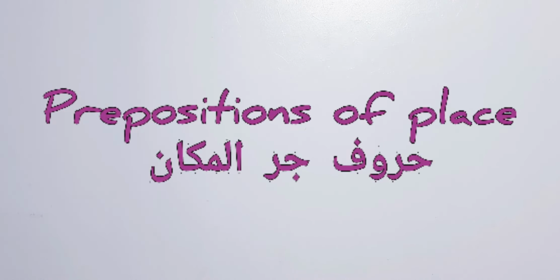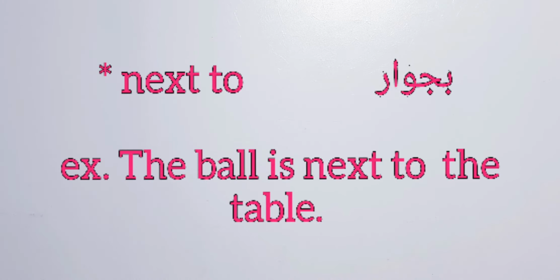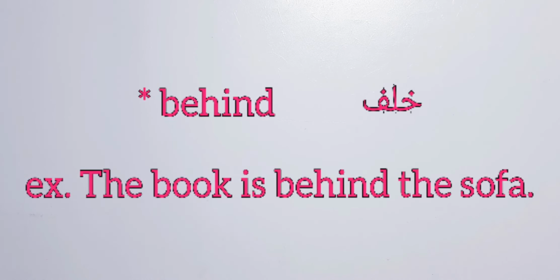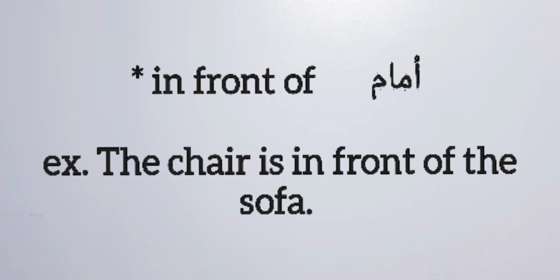And now, the last thing, there are some prepositions of place, like next to. Listen to these examples. The ball is next to the table. Okay, behind. The book is behind the sofa. In front of. For instance, the chair is in front of the sofa.